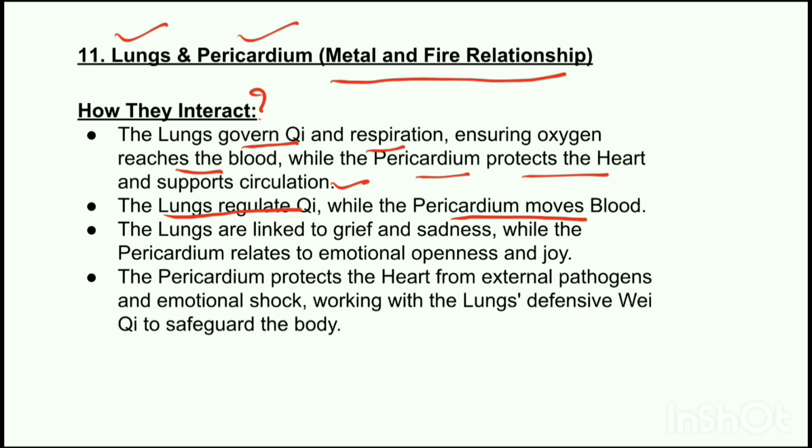vitality. The next connection is the lungs are linked to grief and sadness, while the pericardium relates to emotional openness and joy. When they are imbalanced, this can lead to emotional suppression, anxiety, or headache. The next connection is the pericardium protects the heart from external pathogens and emotional shock, working with the lungs' defensive chi to safeguard the body. So, if the lung is weak, this will result in low immunity and vulnerability to emotional stress.